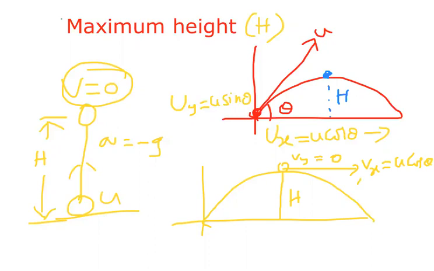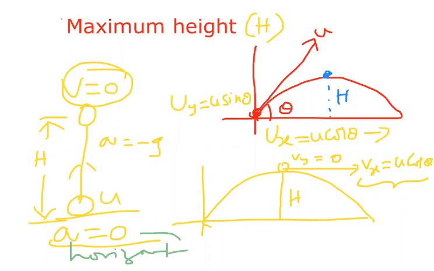How do you know, sir, that horizontal velocity is u cos theta? I told that in horizontal direction acceleration is 0. Remember this point. Acceleration 0 means horizontal velocity, u cos theta, is constant.